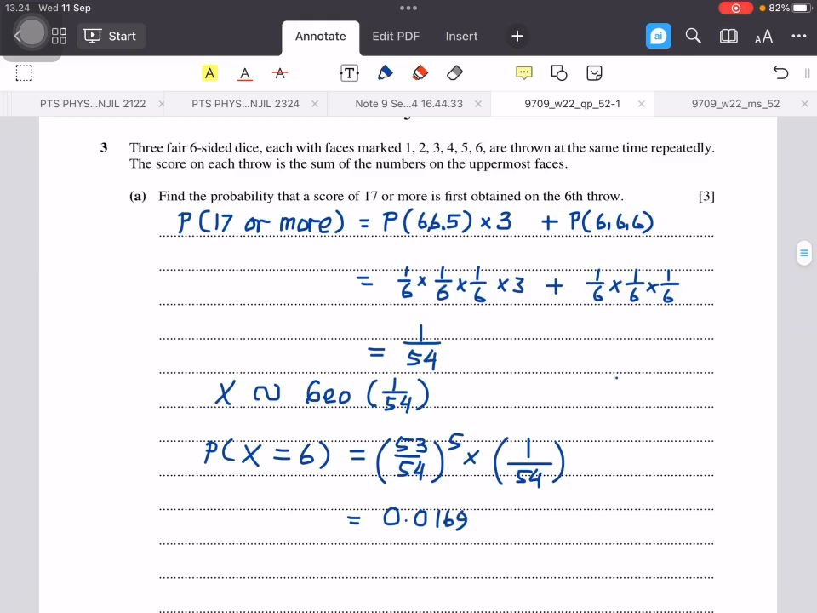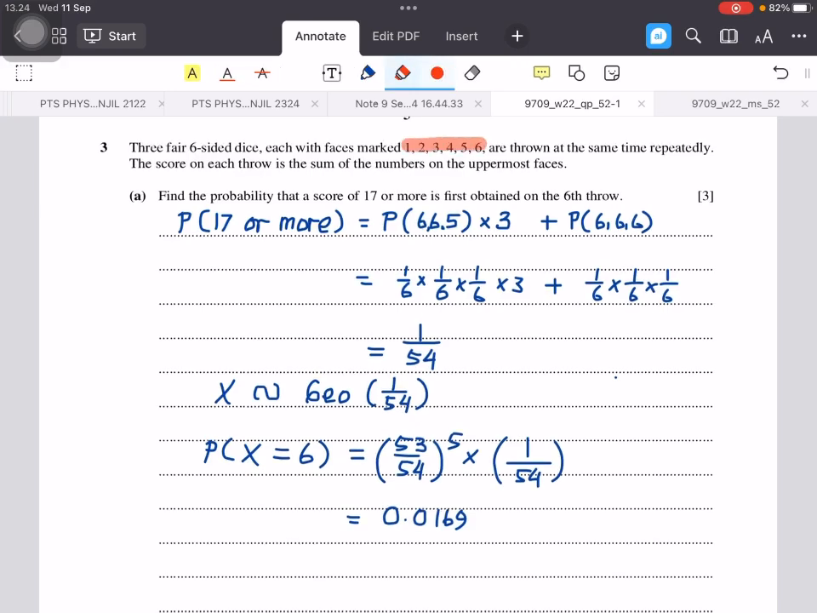Question 3. 3 fair 6-sided dice, each with faces marked 1, 2, 3, 4, 5, 6, are thrown at the same time repeatedly. The score on each throw is the sum of the numbers on the uppermost faces. Part A. Find the probability that a score of 17 or more is first obtained on the 6th throw.